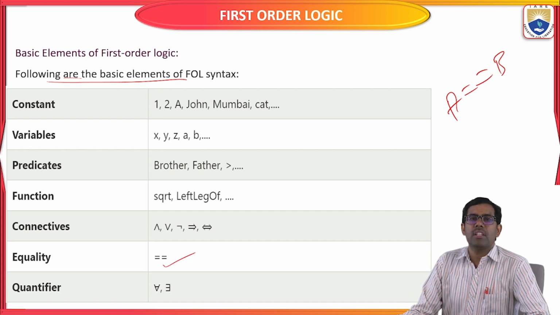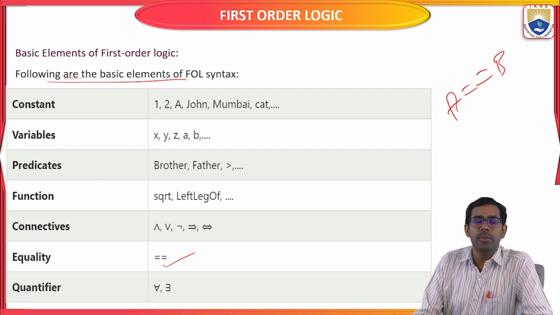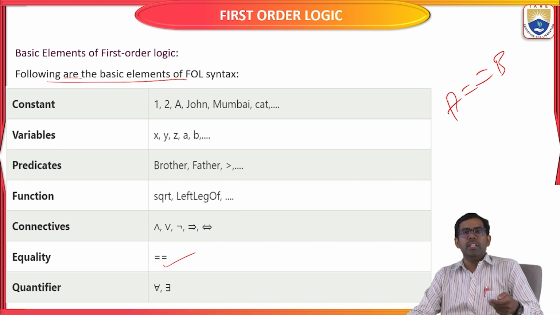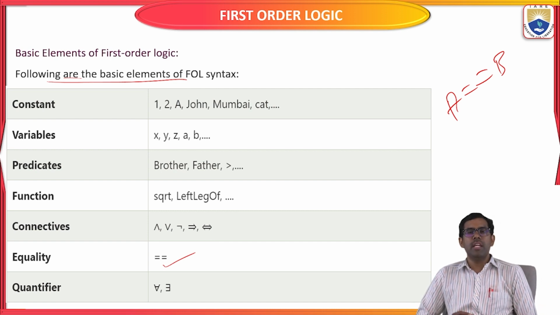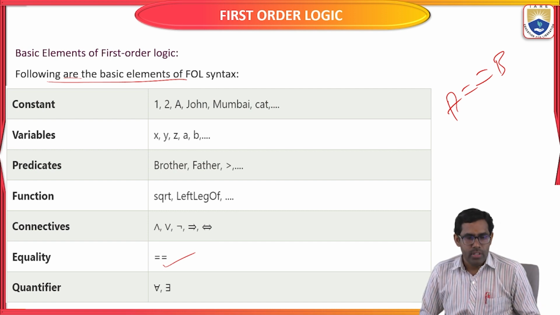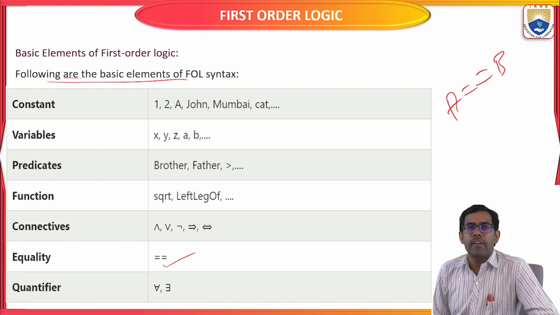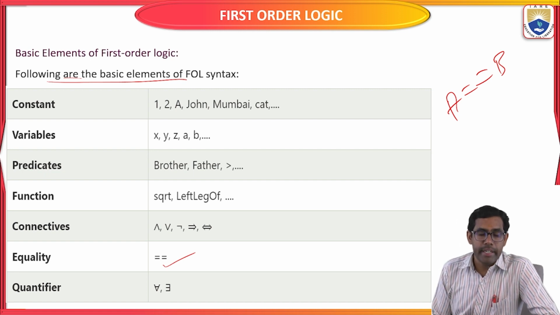We will discuss both quantifiers in the next class, how for all or for some are used to represent first order logic. We will see it in the next video. These are the special syntax we use for representing the given statement in first order logic in artificial intelligence.